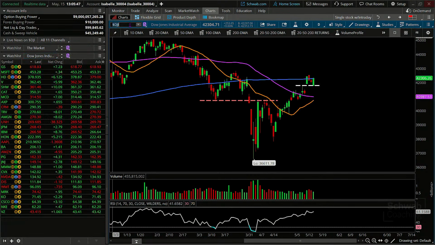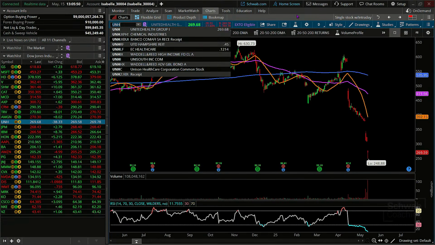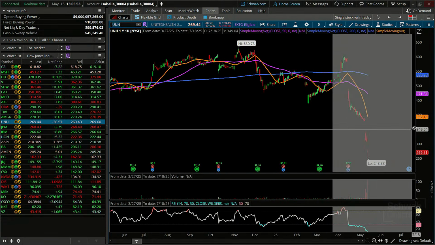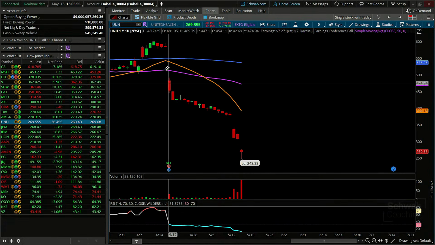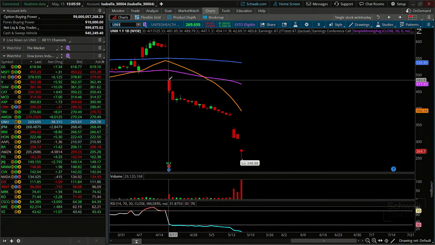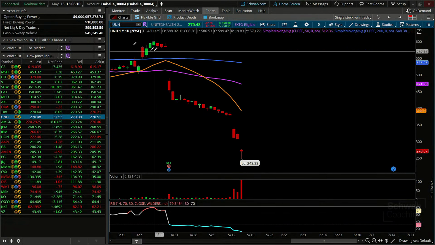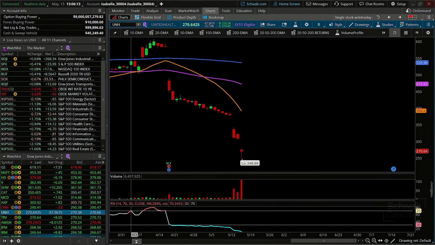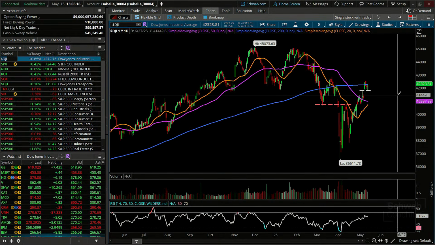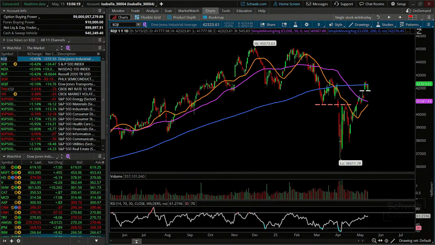If we look at how United Health was acting in this specific period of time and go back to the same April 14 window, United Health was in the process of dropping dramatically and carrying lower, which I find a little bit interesting because, of course, the thought could very well be that this is hampering the industrials. But as you can see today, the industrials are doing relatively well, all things considered. So I think it is important to know that, yes, one of the 30 components of the Dow Industrial Average is having a very rough go of things. It's equally important to know why it's having a very rough go of things.